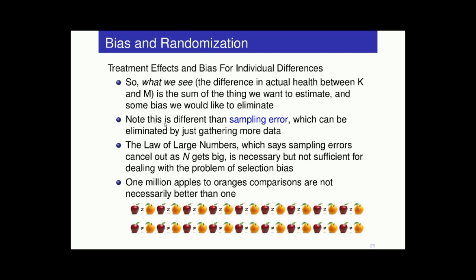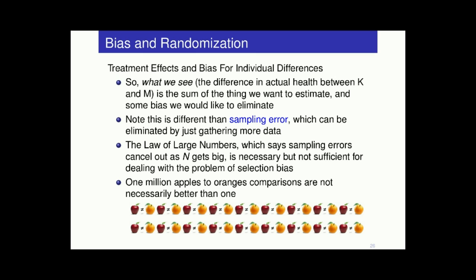Now note, this type of bias is different than just sampling error, right? Sampling error is a different problem. That's alternative explanation number one, or skeptic number one. We can get rid of that relatively easily. We just get more data. That's the law of large numbers kicking in. It'll say sampling errors cancel out as n gets big.